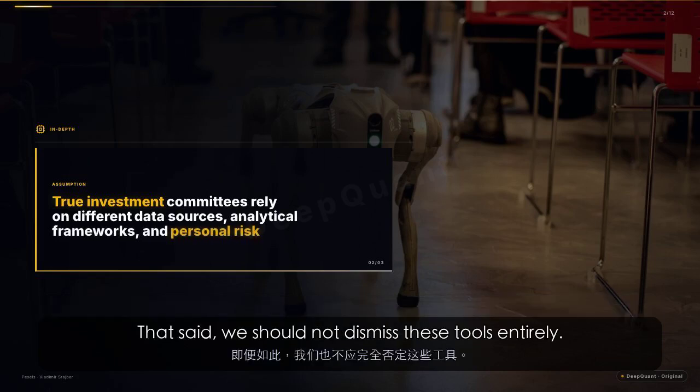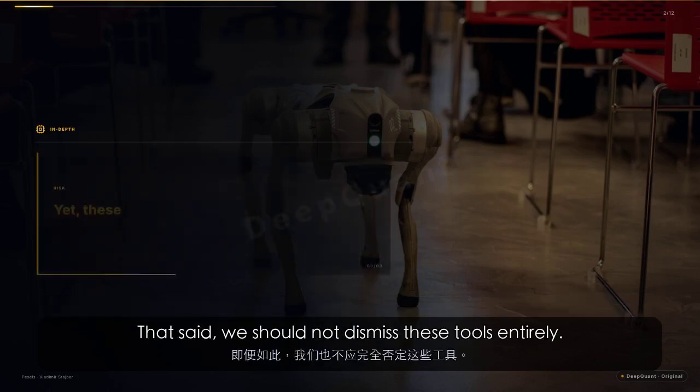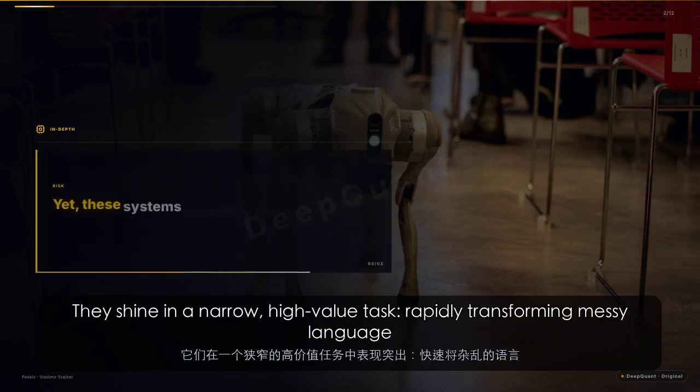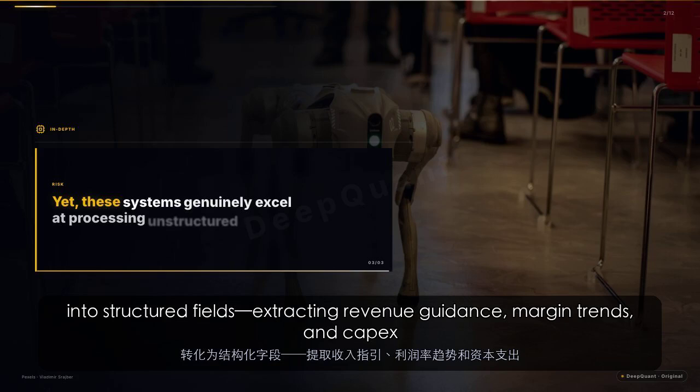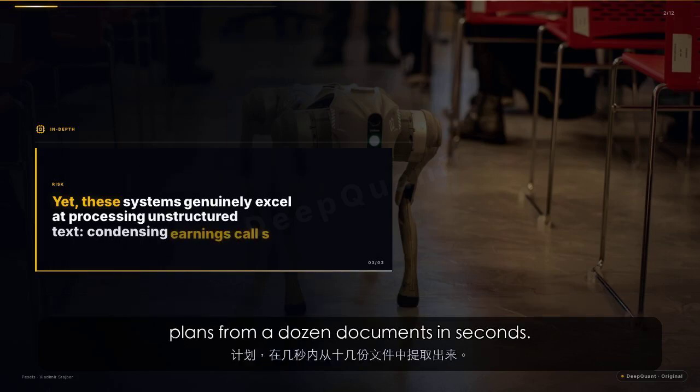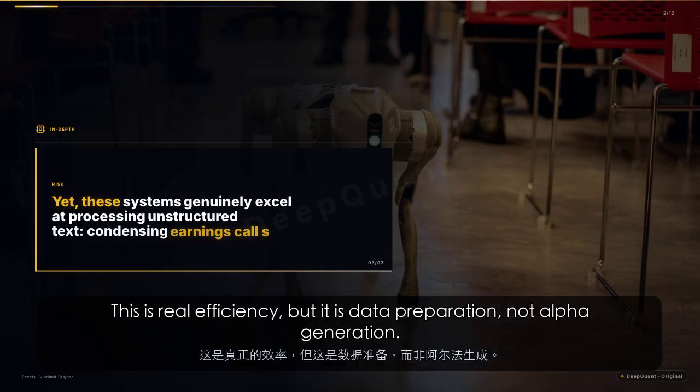That said, we should not dismiss these tools entirely. They shine in a narrow, high-value task, rapidly transforming messy language into structured fields, extracting revenue guidance, margin trends, and capex plans from a dozen documents in seconds. This is real efficiency, but it is data preparation, not alpha generation.